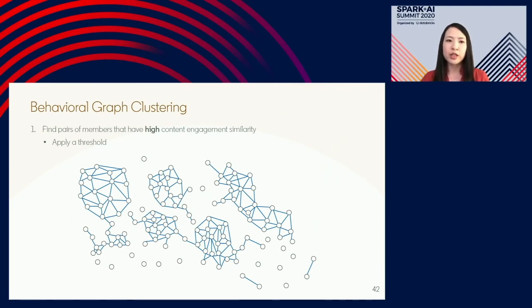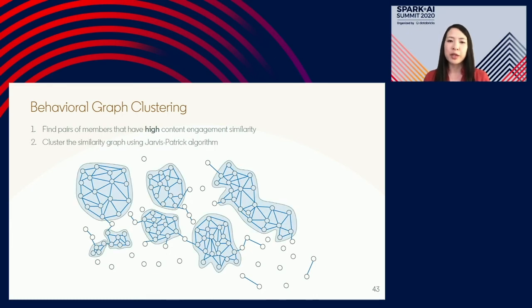And so what we use is the Jarvis-Patrick algorithm. In the Jarvis-Patrick algorithm, the key idea is using nearest neighbors. So for example, I will have my 20 nearest neighbors in terms of members who look like me, in terms of how I engage with content. And then James has his own respective list of 20 nearest neighbors. So Jarvis-Patrick will take those two sets, compare them, and if some minimal similarity is met, then we'll say James and Grace are going to go into the same cluster.